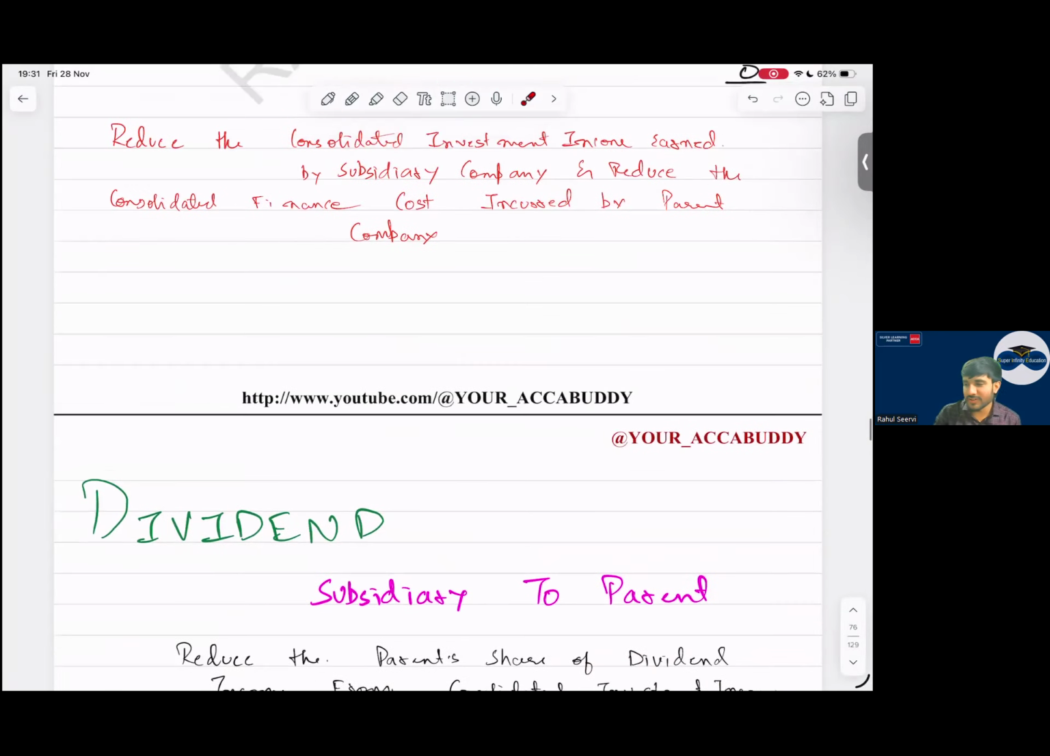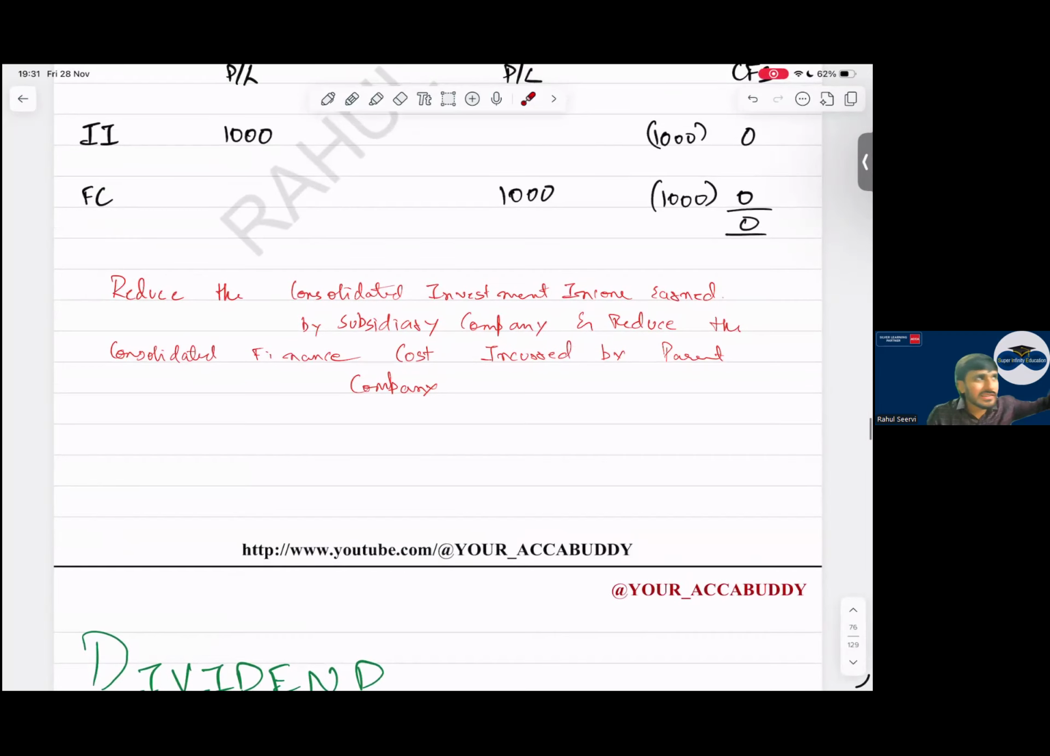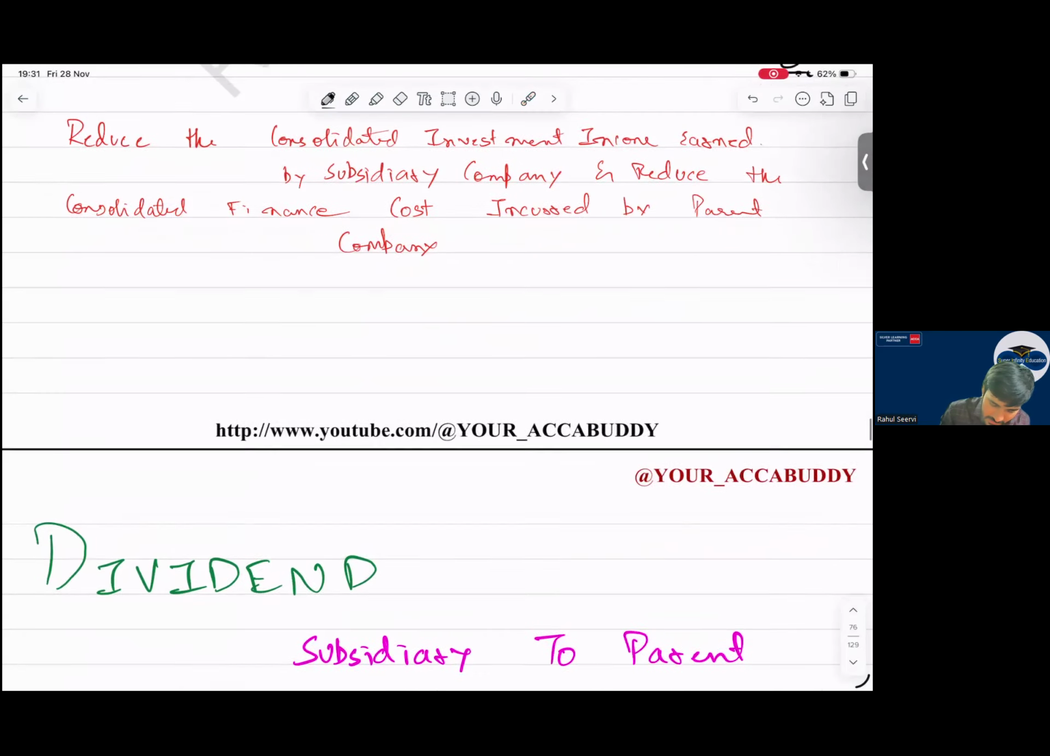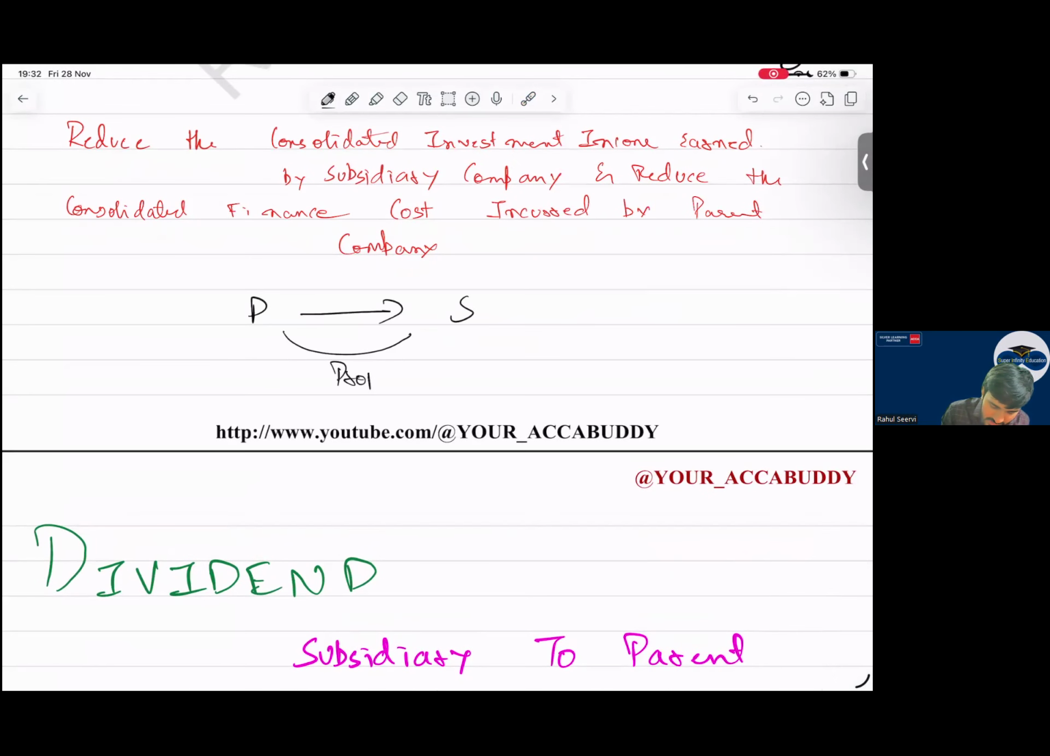Now a basic question to everyone. Parent company has given a property on rent to subsidiary company. Okay, let me write this and make a diagram. See here, parent, subsidiary. Parent company has given a property to S company on rent. So which company will record income? Which company will record expense? Rent income, rent expense. So parent company will record rent income. Subsidiary company will record rent expense.